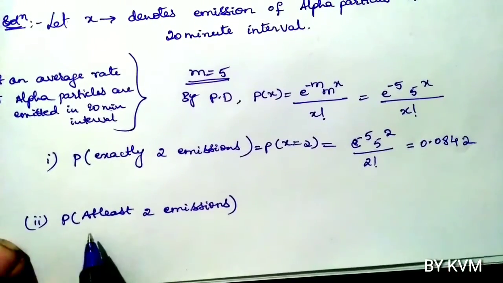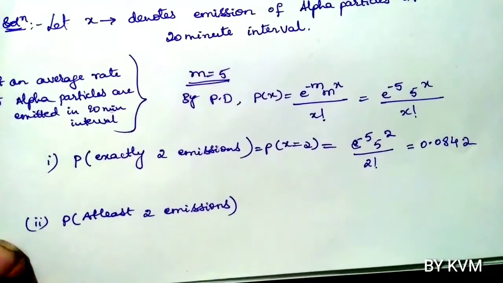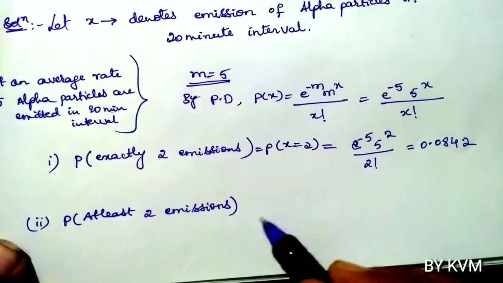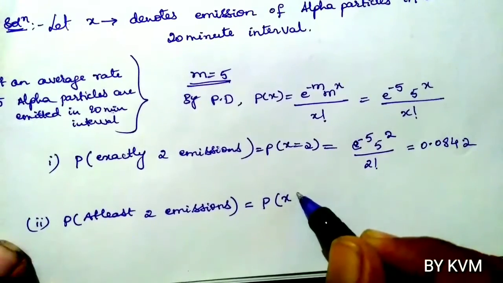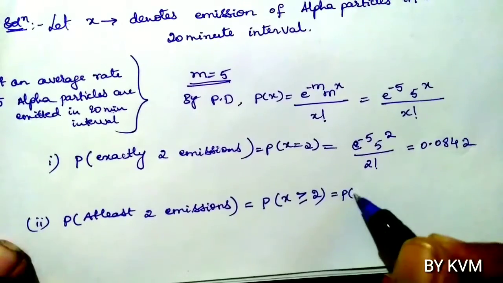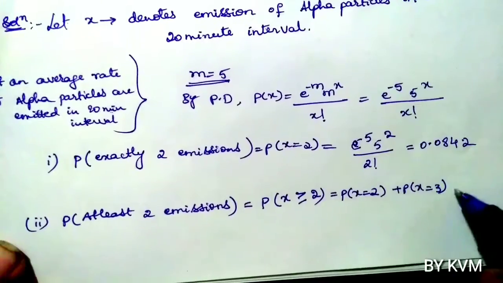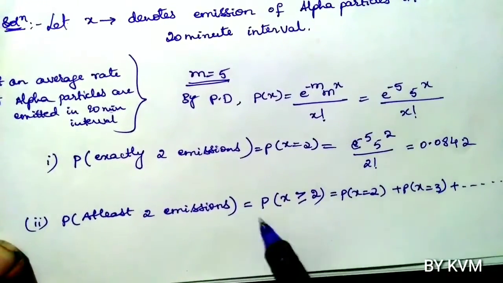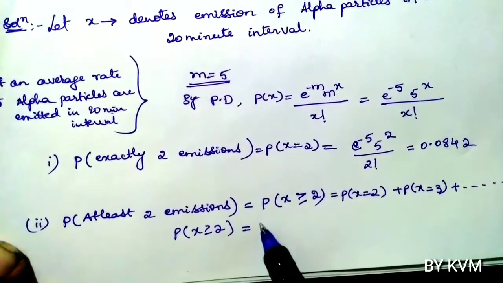So we have to find probability of at least two emissions. So probability of at least two emissions means minimum there should be two emissions and also there can be more than two emissions. So probability of at least two emissions means probability of X greater than or equal to 2. So this is equal to probability of X equals 2 plus probability of X equals 3 and so on. It continues. So it is impossible to calculate.